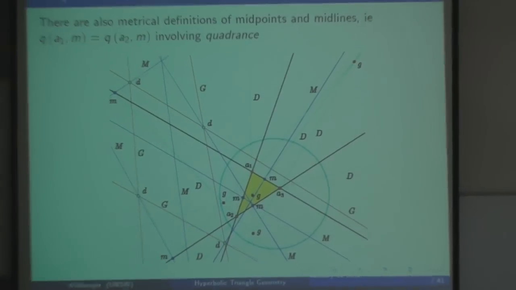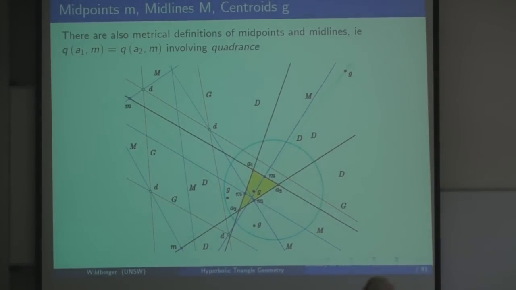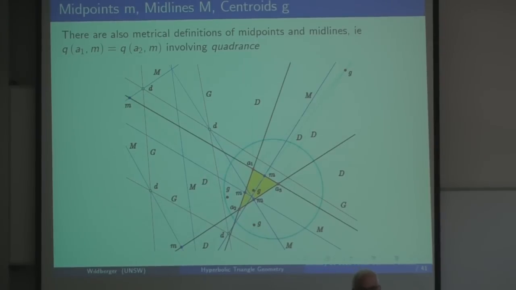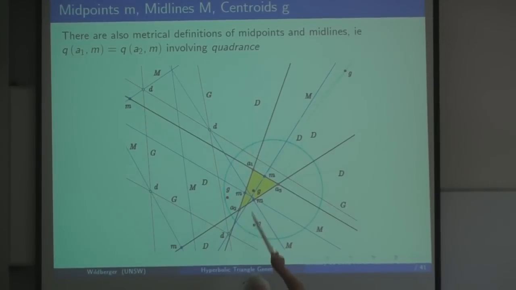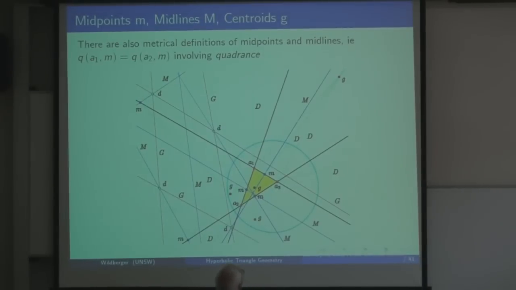Okay, we can also talk about centroids. If you join midpoints to opposite vertices, then the lines that you get should be called medians. And it turns out that they also meet, but you get 4 medians. I'm also calling them G, not to be confused with your Gergonne points. There's 3 of them there, and there's a 4th one up there.